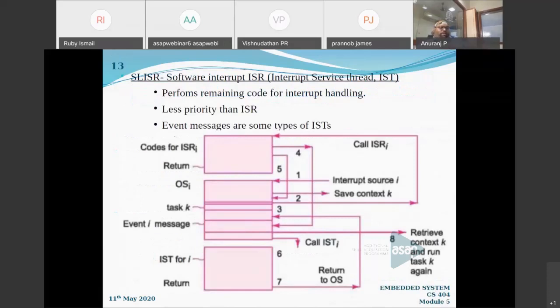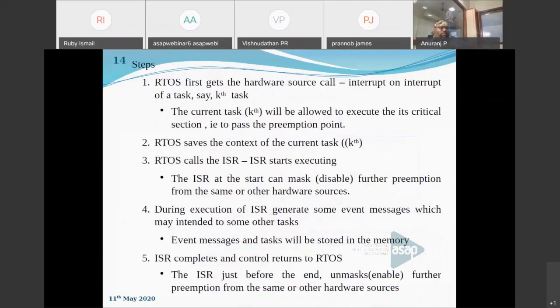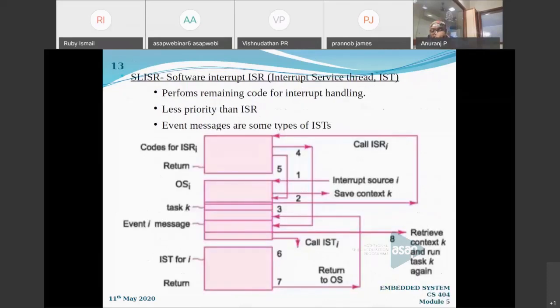So in the figure you can see that there are 3 blocks, right? Instead of 2 blocks as in the previous 2 techniques, the first block is my ISR block, the second block is my operating system block, and the third one is my IST. You can see that, right? Actually, the first 5 steps are going to be the same. Let us go through them.